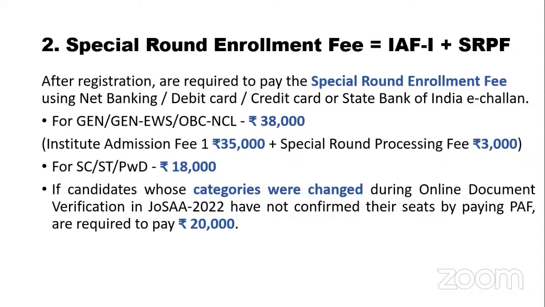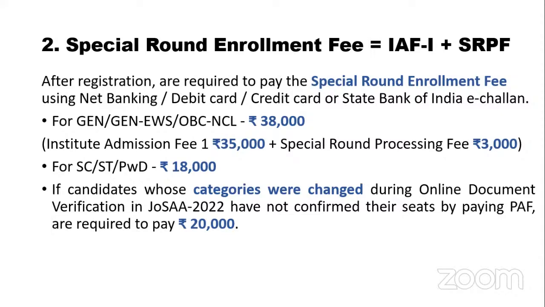What is the special round enrollment fee? You need to pay this to take part in it. Now, it's a combination of 2 things, institution admission fee and special round processing fee. Why this happens is because students who have got allotment via JOSA have already paid the seat acceptance fee and partial admission fee. So to be at par with them, at least up till the seat acceptance fee, they ask students who want to participate in CSAB to pay this amount.